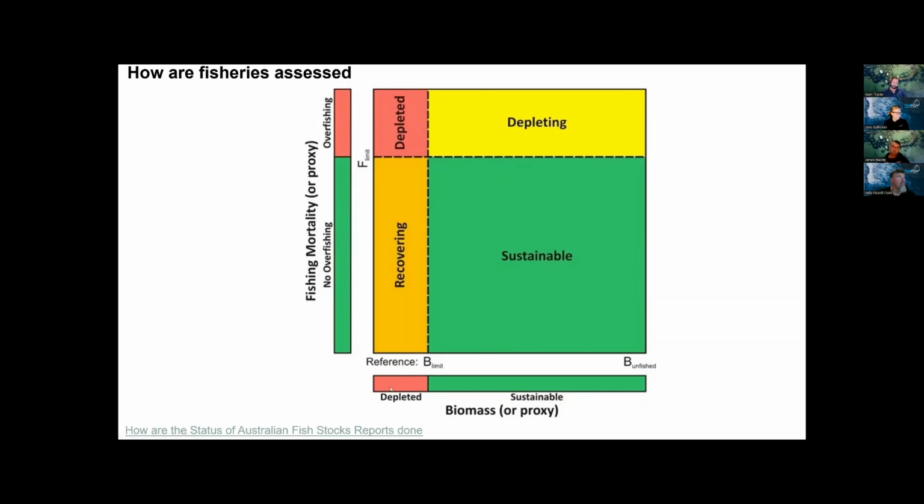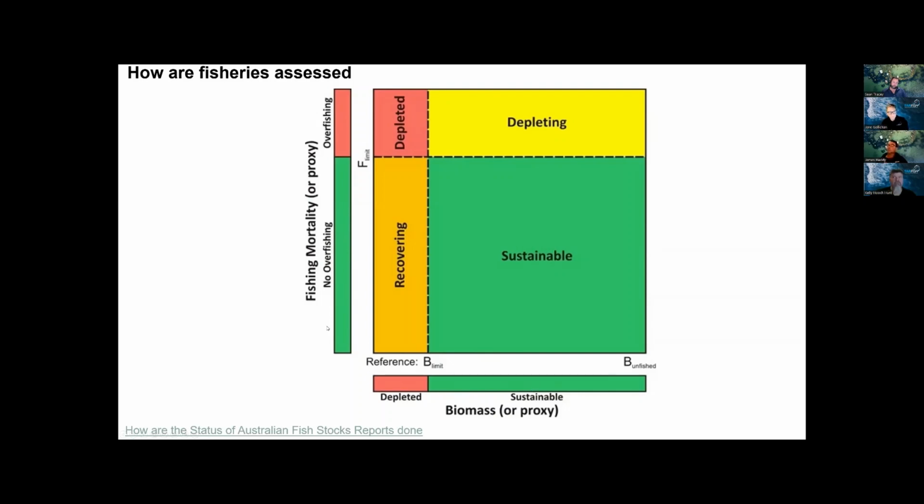Now, that's reflected here. So if your biomass is above that 20% limit, it's sustainable. If it's below that, it's depleted. Okay, so that's where sustainable and depleted come in.